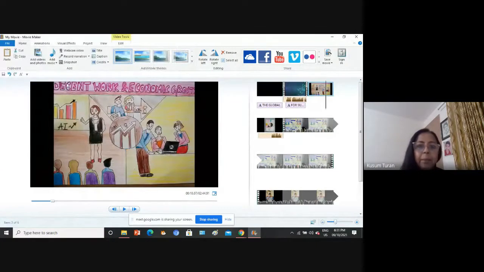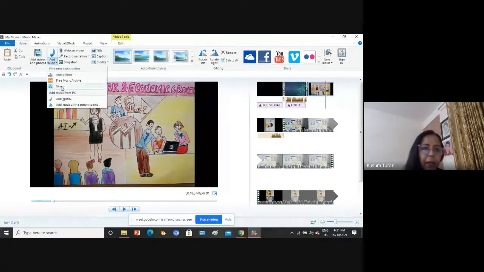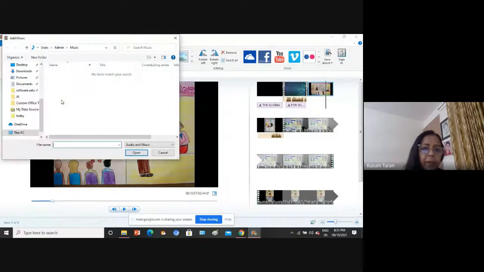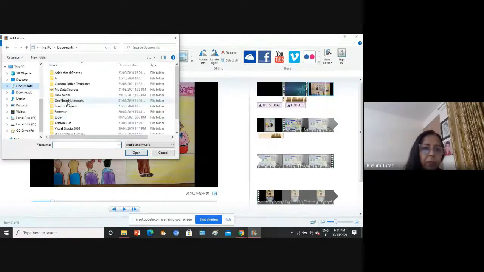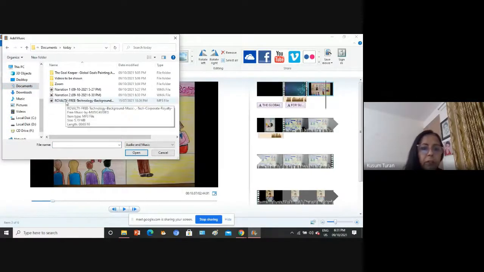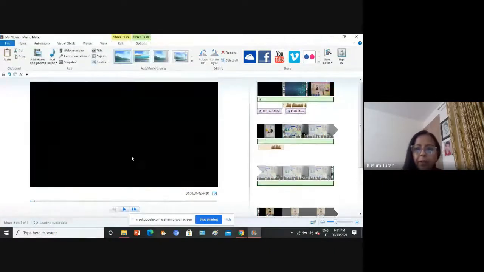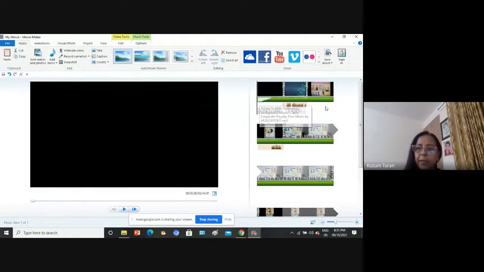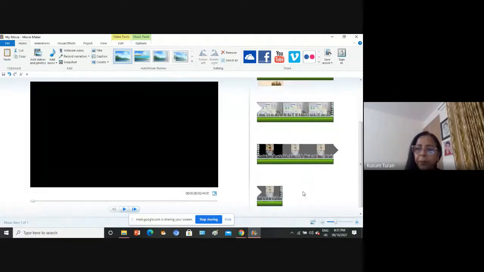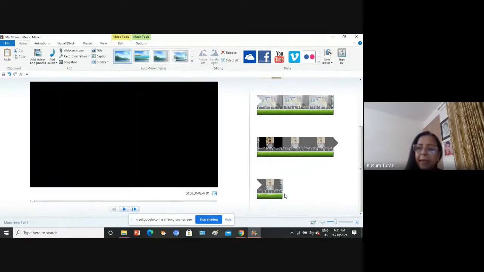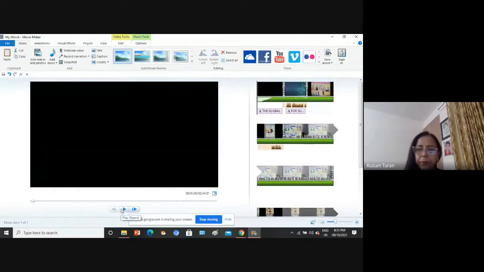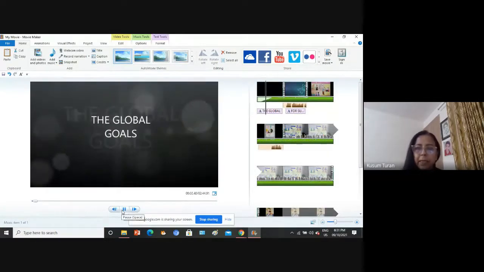Now, if I want to add music to my presentation, I can go for add music, and I can take it from my folder. So for this, you need to have an MP3 file downloaded already. So you should have it. So this is my music. Can you see the separate portion in green color being added to your video? And it automatically takes till the end of your video. So we'll just test it.